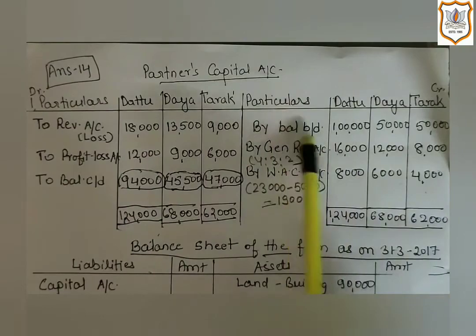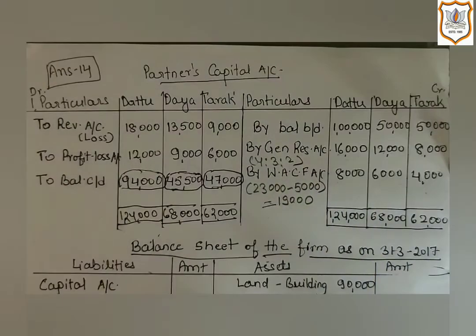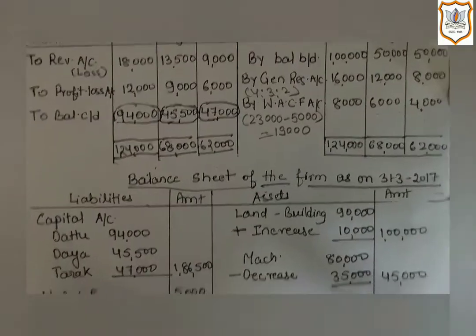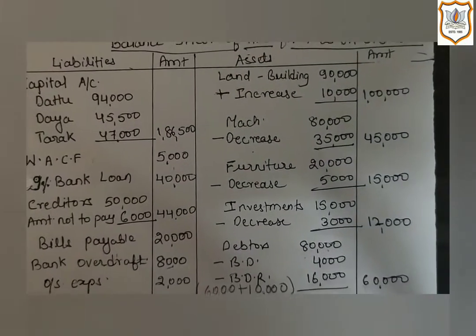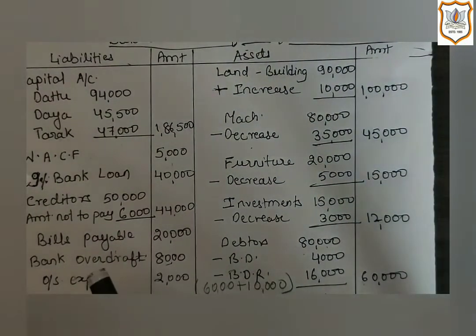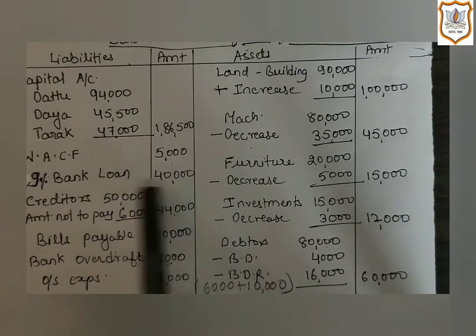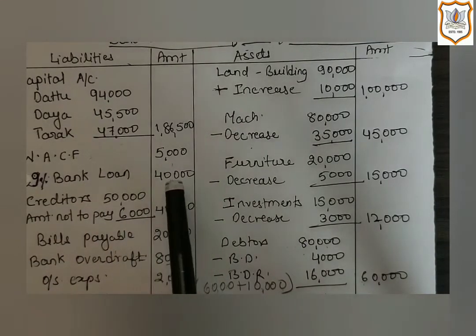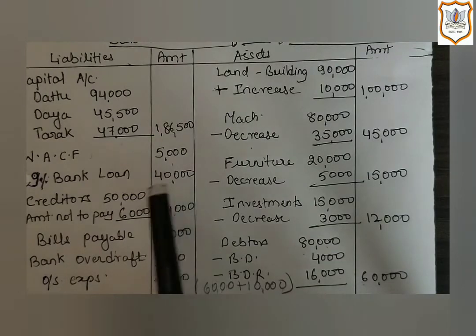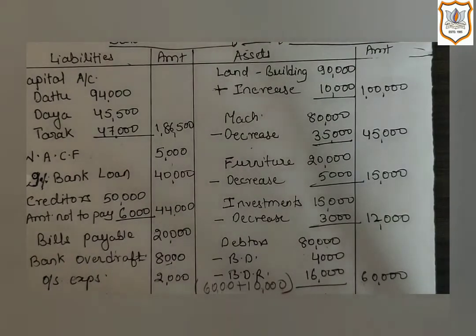All these are opening balances. From the remaining items, there is the 9% bank loan, which will be written as it is, 9% bank loan 40,000. Then we have bills payable, 20,000, which is also a liability. Then we have bank overdraft, 8,000.